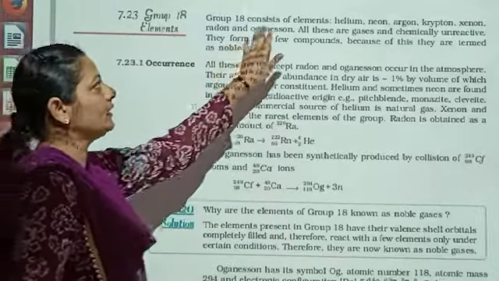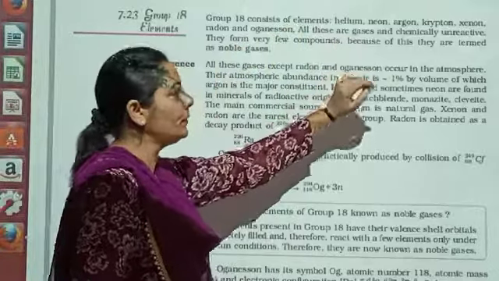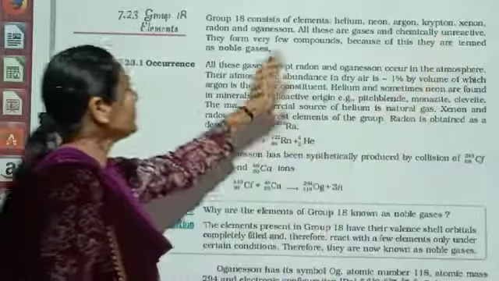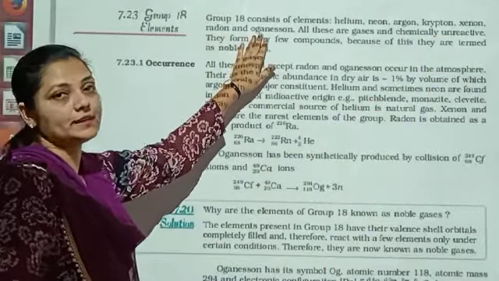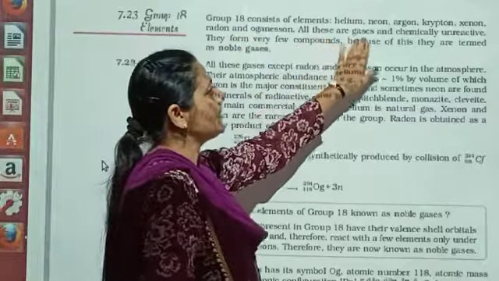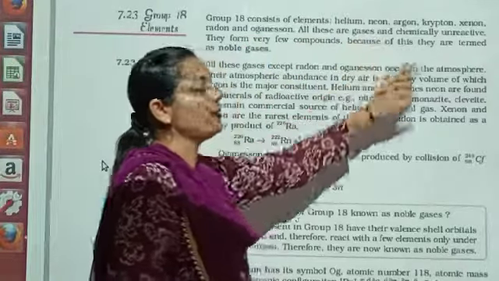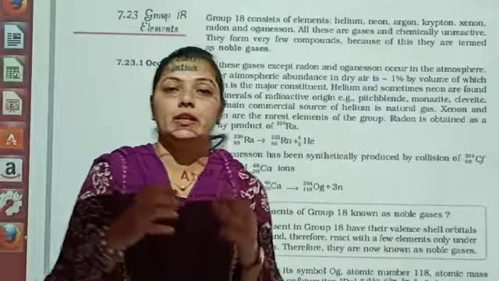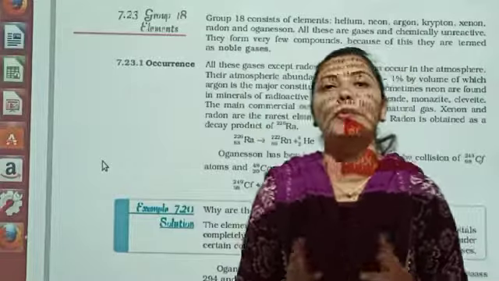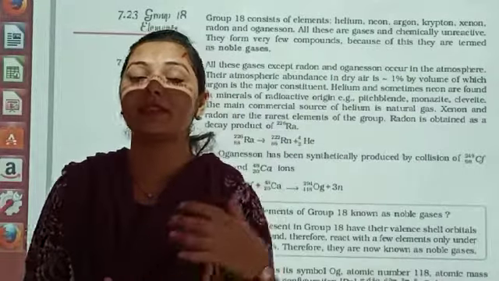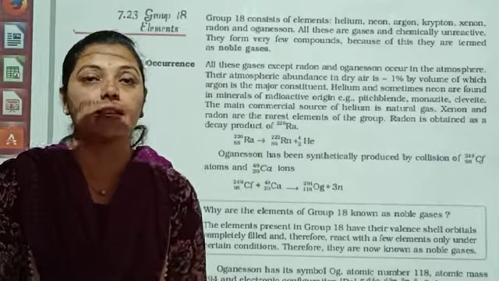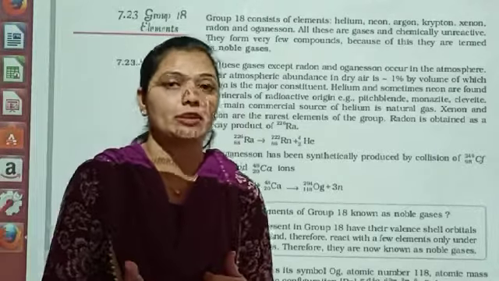Group 18 consists of the elements helium, neon, argon, krypton, xenon, radon and organesson. Organesson is a new element, okay dear students? All of these are gases and chemically unreactive. The elements present in group 18, we call them noble gases. Dear students, we call them noble gases because first of all they are all in the gaseous state. Second, they are not reactive.